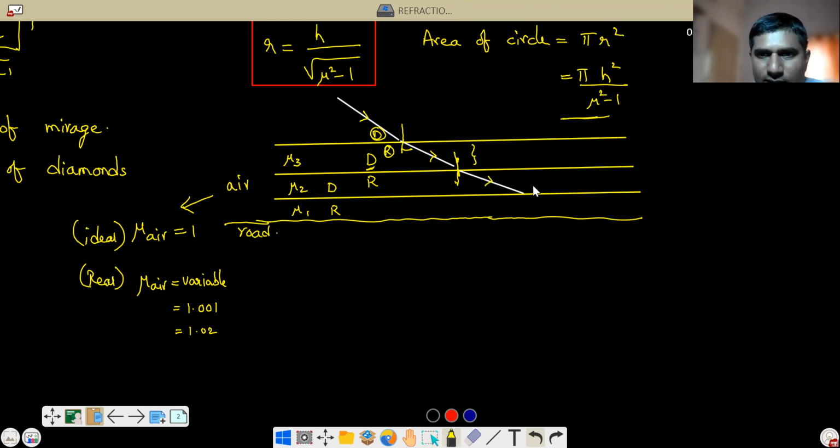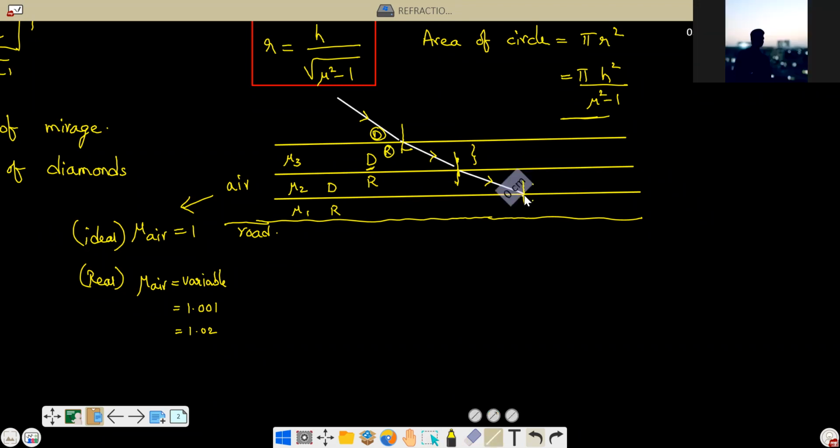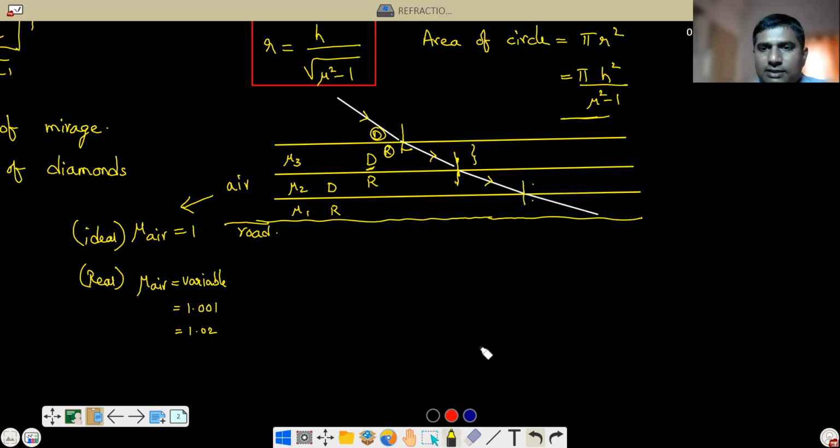Now this is denser, this is rarer. So the ray will go away from the normal like this. Finally, when it reaches here, this ray appears to come like this, correct or not? It is incident on the road, where reflection and refraction both will happen, but reflection is more compared to refraction. So now this light ray will get reflected back.